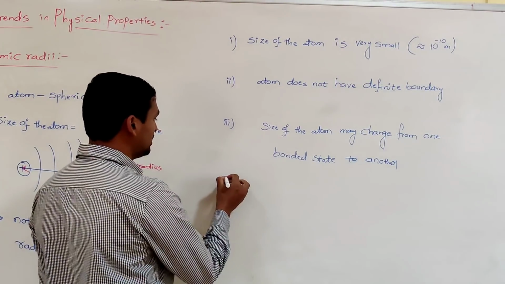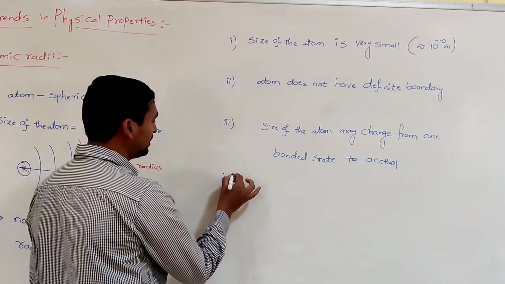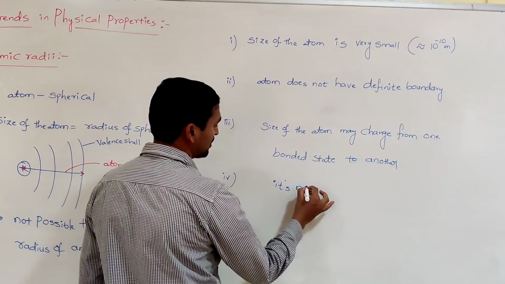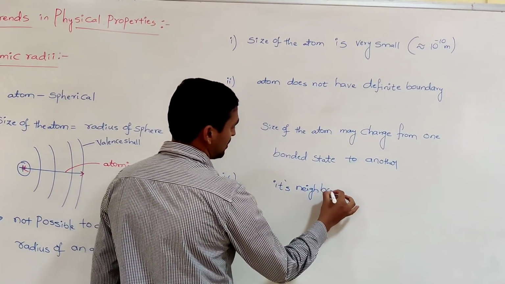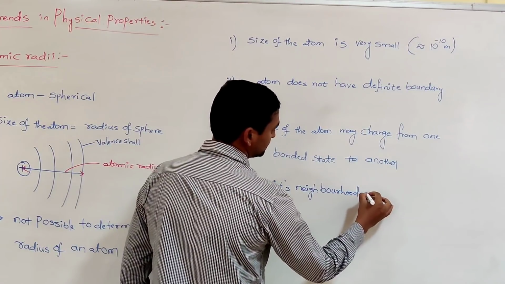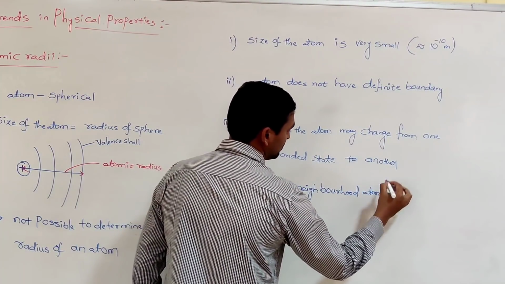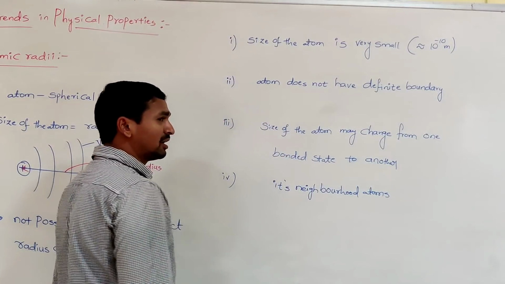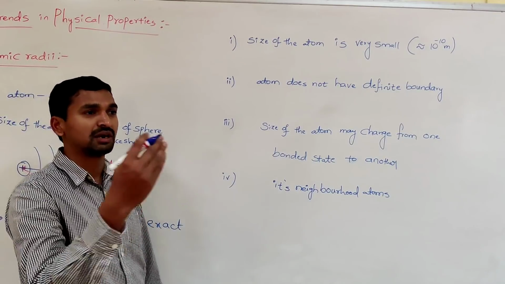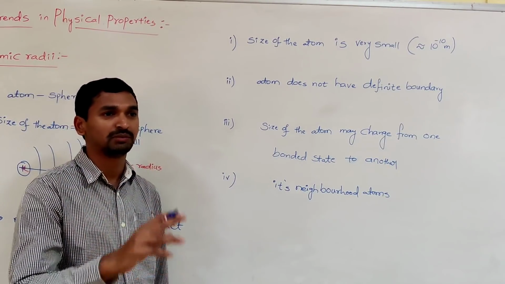And coming to the fourth one, its neighborhood atoms. Neighborhood atoms also change the environment, the size of the atom. That means a particular atom is combined with two types of atoms in both the cases.